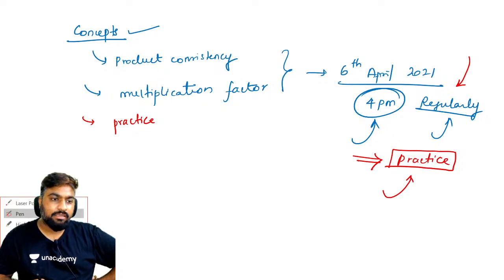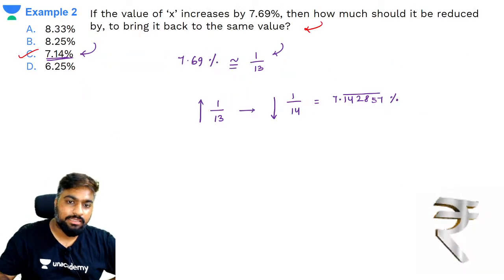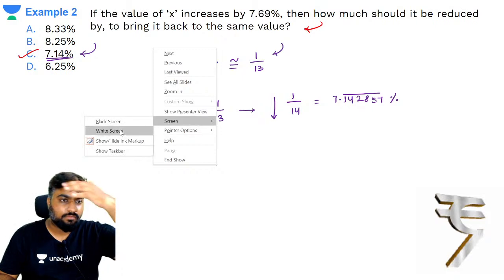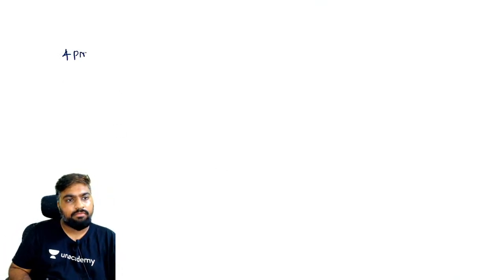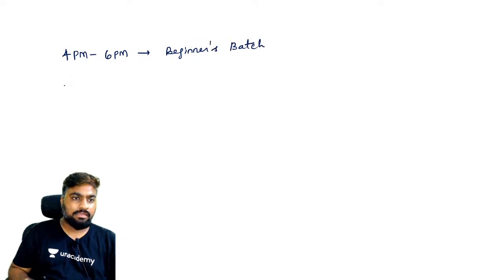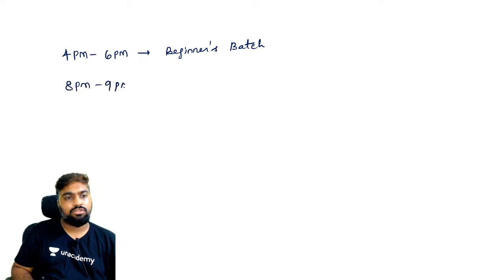So I'm taking 3 classes right now simultaneously. I'll tell you which ones. I'm taking our regular 4 p.m. to 6 p.m. class. This is the beginners batch, which is what we saw now. Then I'm taking 8 p.m. to 9 p.m. This is also a regular batch.